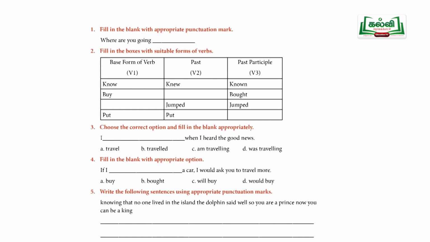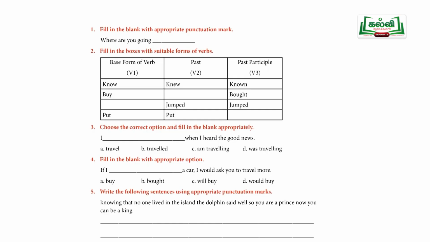The next exercise: choose the correct options and fill in the blank appropriately. I dash when I heard the good news. Here two parts of the sentence are given. The first part is a blank. The rest of the sentence is when I heard the good news. So here heard is a past tense. Again there is a clue, when. It means that when an incident takes place, there is also one more incident taking place continuously.